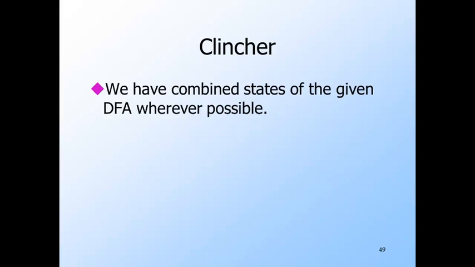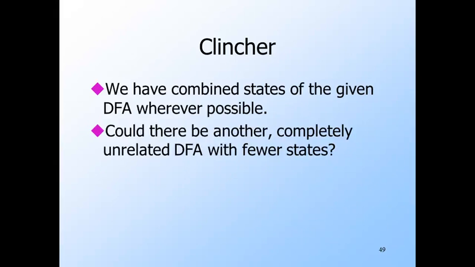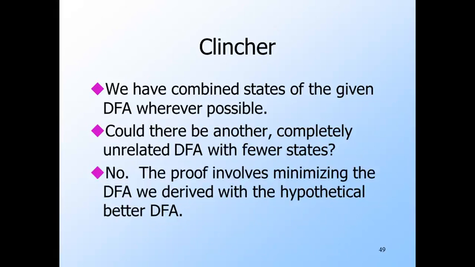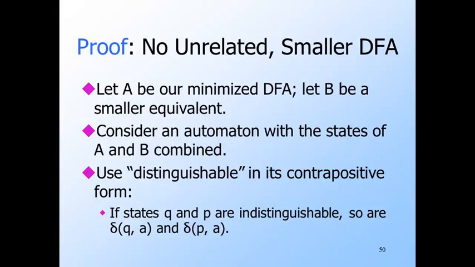Now we've done our best to combine states that we know how to combine, but it is in principle possible that there is some other smaller DFA that we can't get by combining states of our DFA, and fortunately, that can't happen, as we shall now see. Here's the proof that there is nothing smaller than the DFA we get by merging states and eliminating unreachable states.